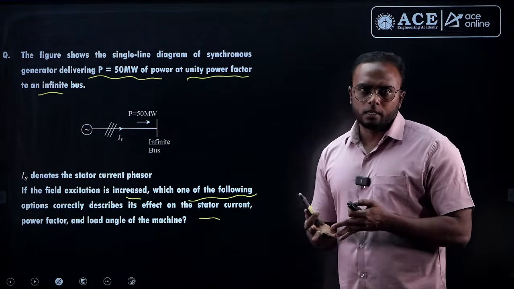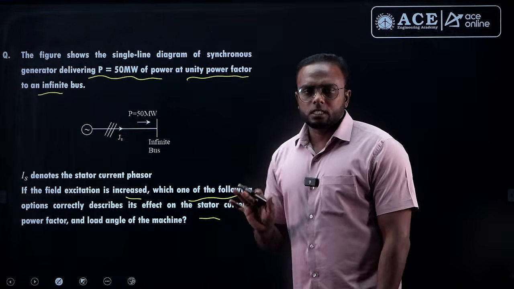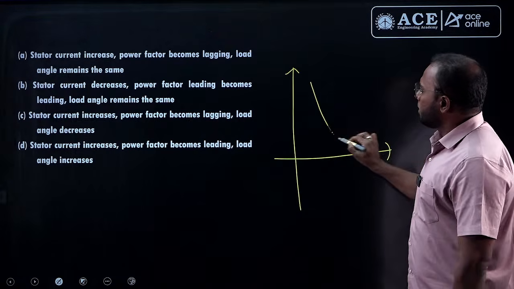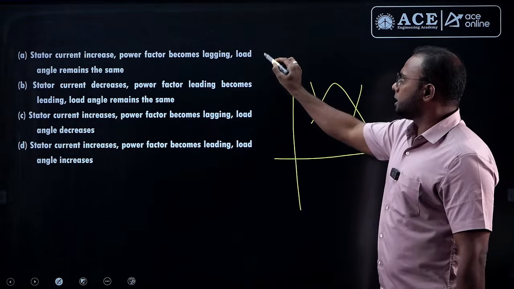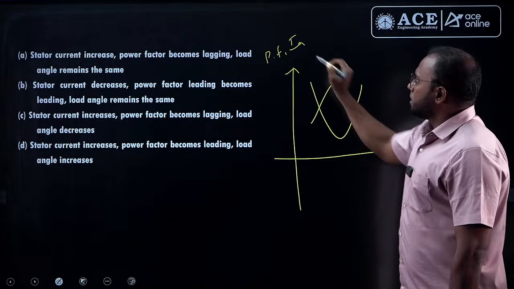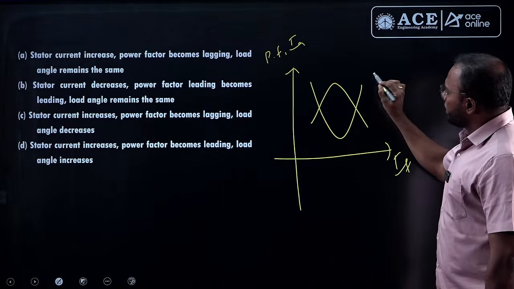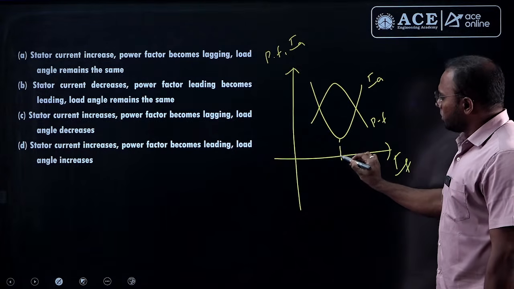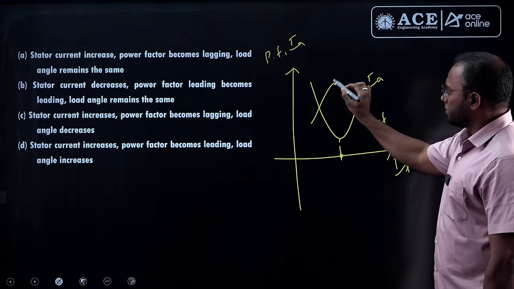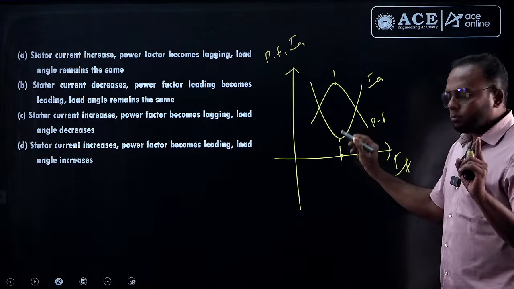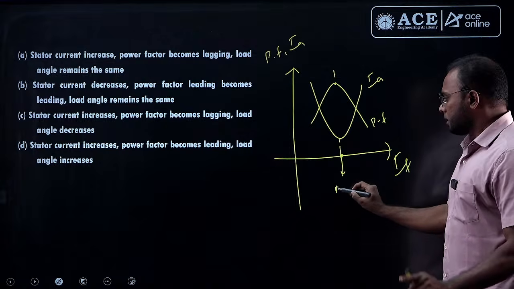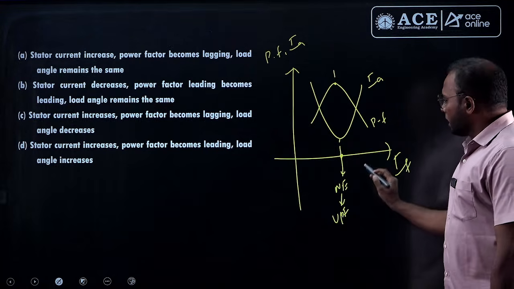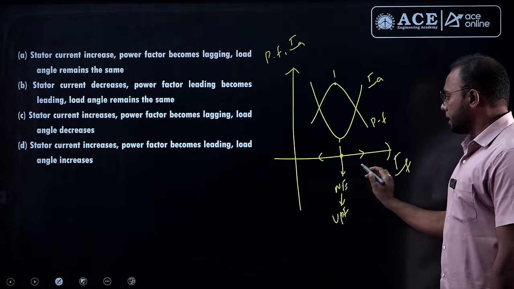So what happens to the load angle whenever excitation increases? This is simply from the V and inverted V curves. The V curve is the armature current, the inverted V is the power factor, plotted against field current. We know this is unity power factor, the maximum is 1, UPF. At UPF we call it normal excitation. At this normal excitation the generator always operates at UPF. This side is over excitation, this side is under excitation.